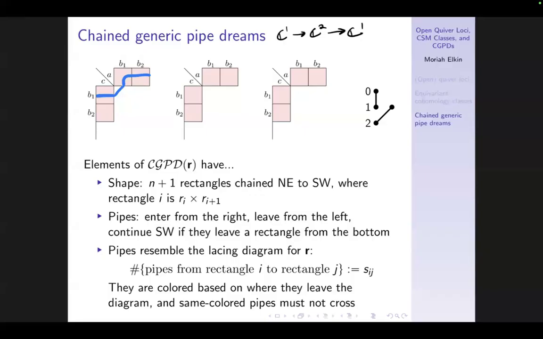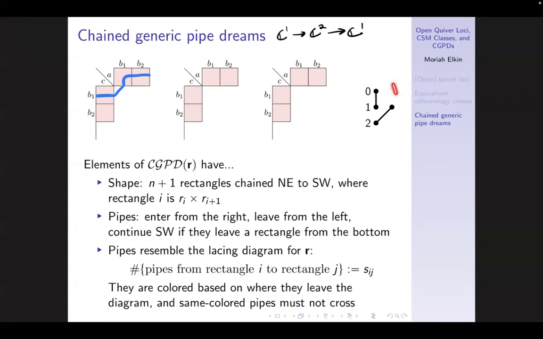And we also impose the requirement that same colored pipes cannot cross each other. And this kind of corresponds to if two pipes leave from the same place, it doesn't matter whether they cross or not. If they touch each other, it doesn't matter. They're still going to be chain generic pipe dreams for the same lace array.